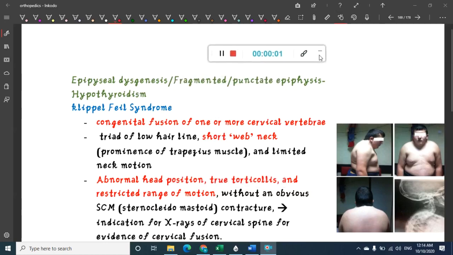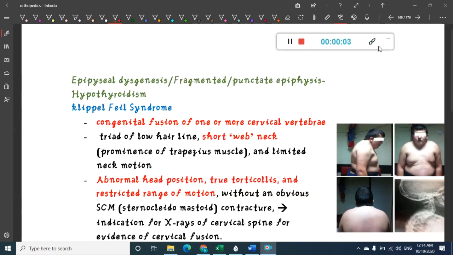Hello friends, let us now learn about a new topic today in orthopedics. This is epiphyseal dysgenesis, also called fragmented or punctate epiphysis. It is seen in hypothyroidism.